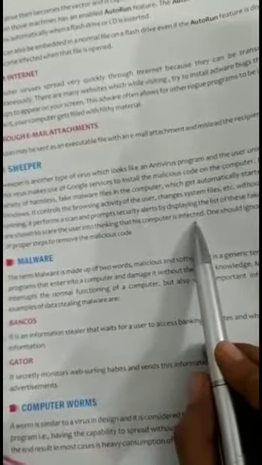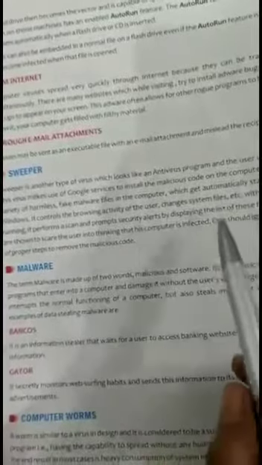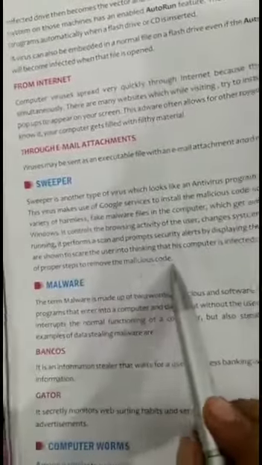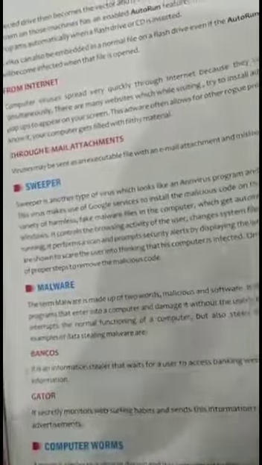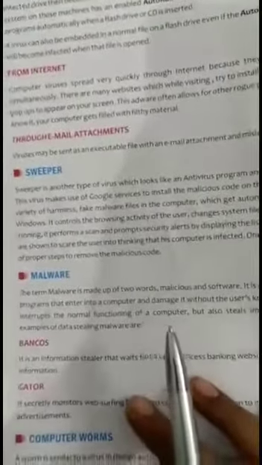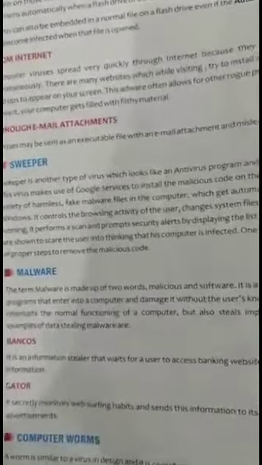These alerts are shown to scare the user into thinking that the computer is virus infected. One should ignore these alerts and take proper steps to remove the malicious code from the system.